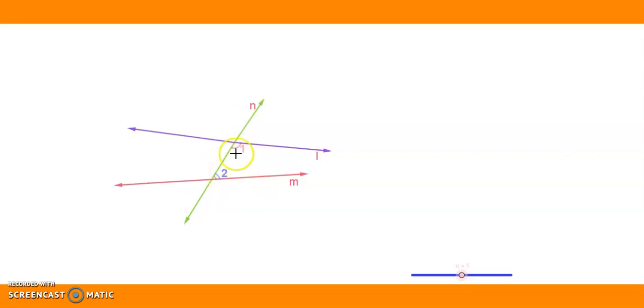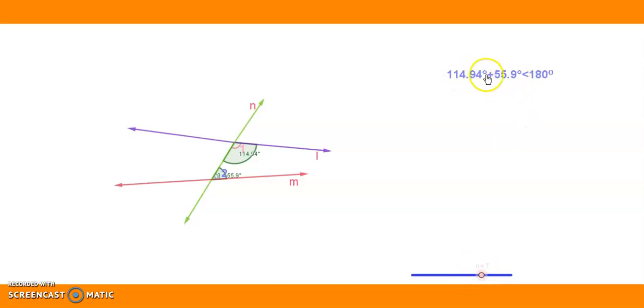So we are just considering these two angles, and let us measure angle 1 and angle 2, and let us see what is the sum of these two angles.